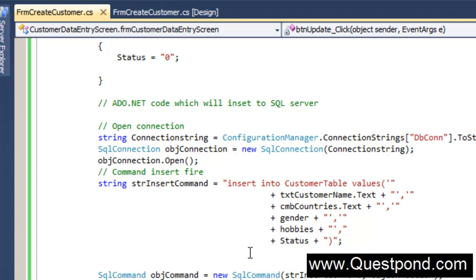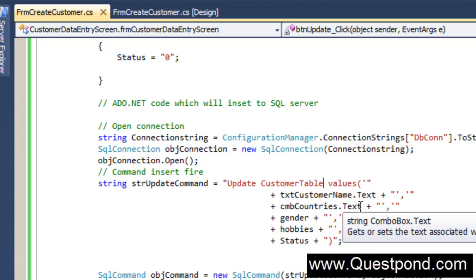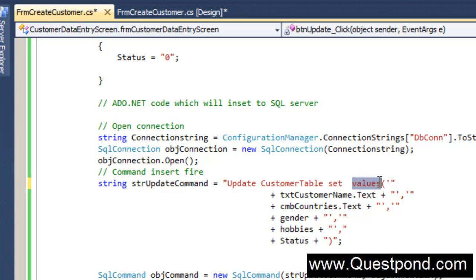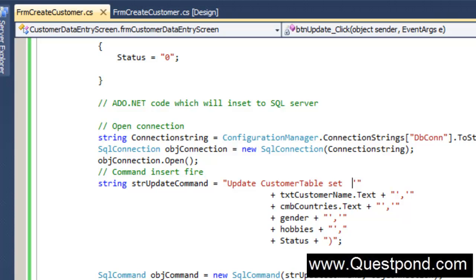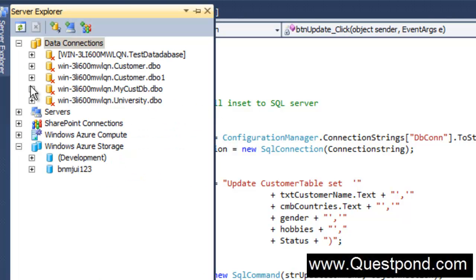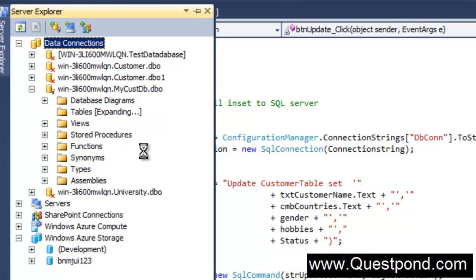So let's start doing the modifications. Let's first change this string variable to strUpdateCommand, because that's more logical. And let's start writing the update query. So we have to change this insert. Let's delete this, and we'll say update table name, that is the current table name is the customer table, and we'll say set. Now the first field is txtCustomerName. In other words, let's go to the database and see what the field name is. So the way we write the update query is we say update table name, set the fields to the appropriate value, right?